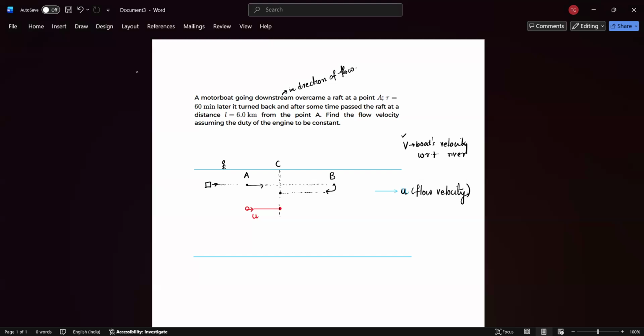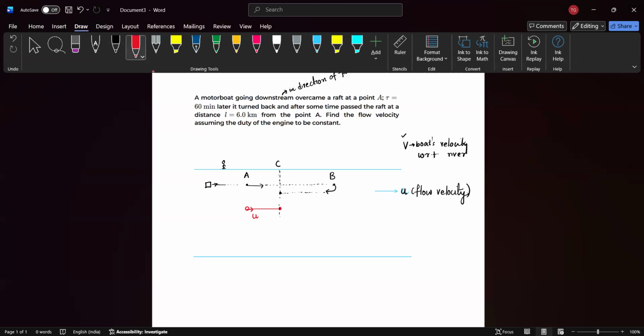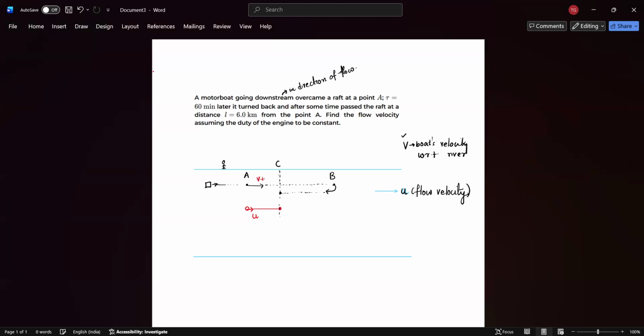V is the boat's velocity with respect to the river. He will see a combined velocity of the boat and the river, because the water is also flowing, and the boat along with it, with its own velocity. So the net velocity of the boat as observed by this person will be v plus u, v being the velocity of the boat with respect to river, u being the flow velocity.